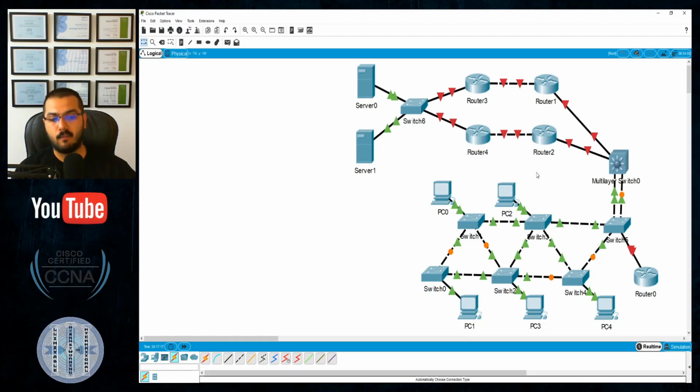controls the forwarding of all the traffic that runs inside this network will be the switch closest to the distribution layer. This is really important because of the behavior of the traffic. If this switch was the root bridge, then this PC will send its traffic to this one, to this one, and this one, maybe this way, maybe in this way. All of those devices in the network will send their traffic to this guy, and later on this guy will resend the traffic all this way.